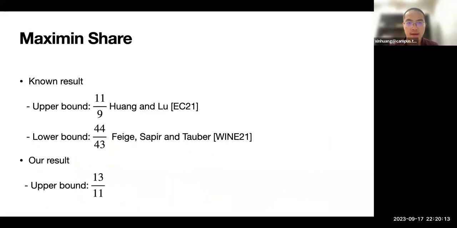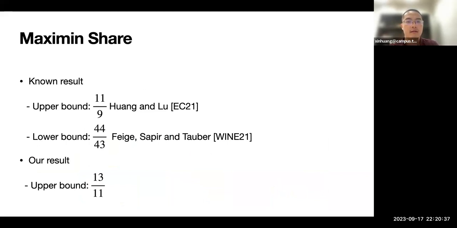In general, a maximum share allocation may not exist. So the interesting question is: what is the best approximation we can get? The largest gap was constructed by Segal, Sapir, and Tauber, and it is 44 over 43.